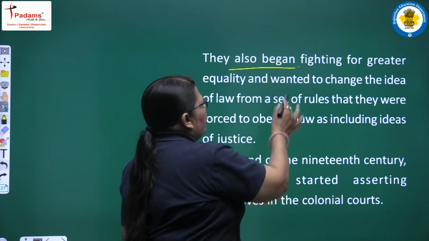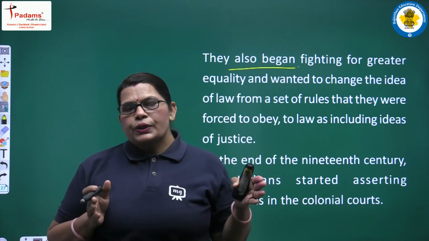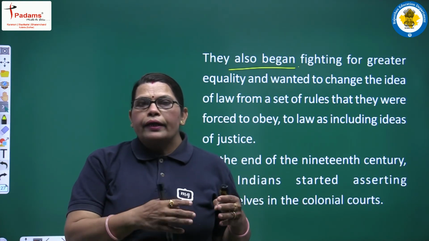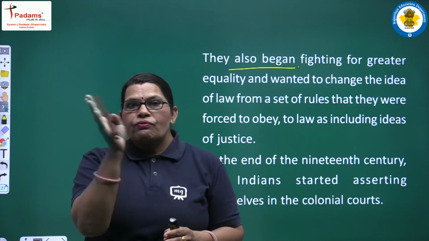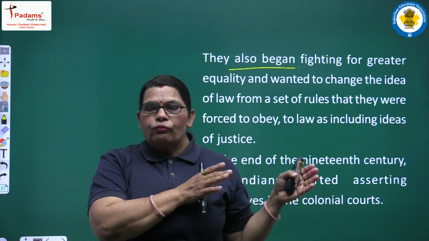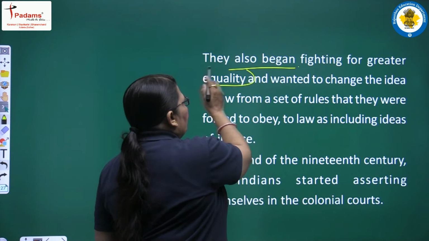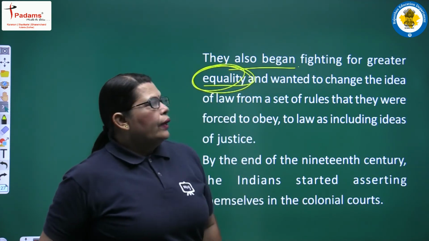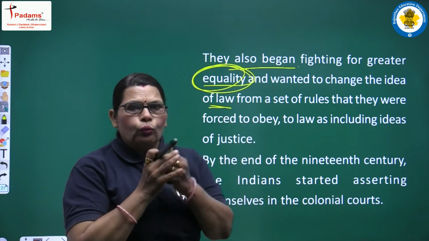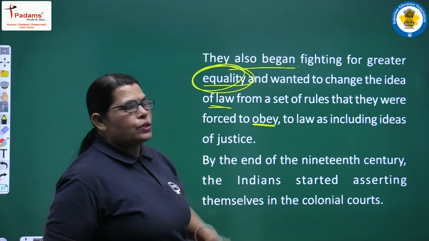They also began fighting for greater equality. Why did our constitution include fundamental rights? Because our Indian nationalists had a great demand for all these things. They suffered a lot under the British rulers, and from all this the result came out and they began fighting for greater equality and wanted to change the idea of law from a set of rules that they were forced to obey to law as including ideas of justice.